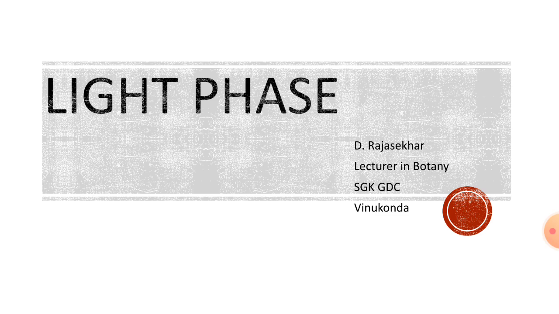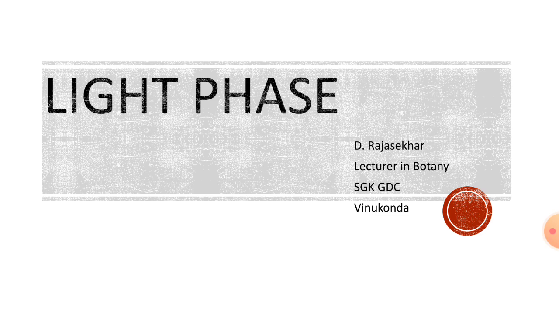What is light phase and what is dark phase? Basically, photosynthesis is energy changes. During light phase, the solar energy is changed into chemical energy, nothing but ATP and NADPH2. They are also called assimilation power, and this released chemical energy is utilized in dark phase so that potential energy is formed, that is carbohydrates.